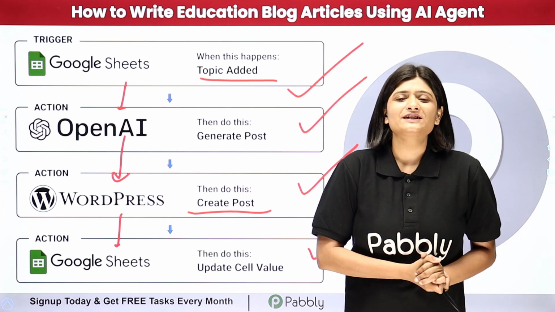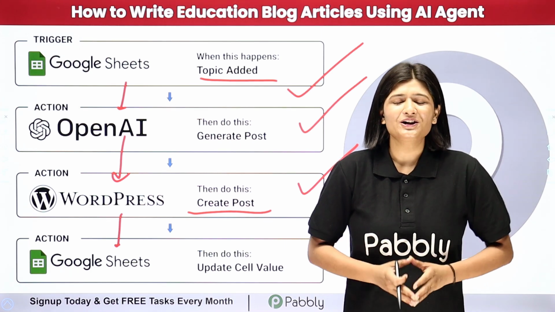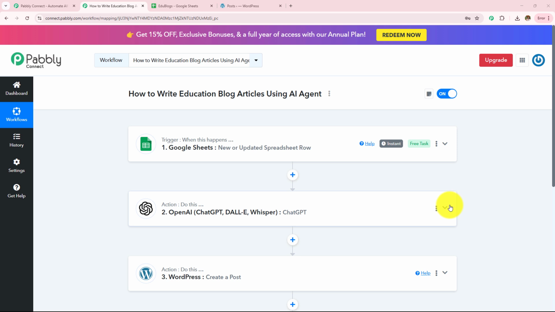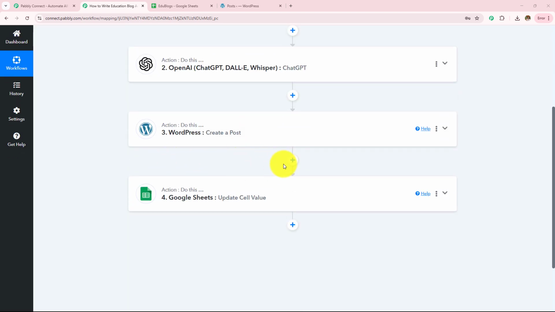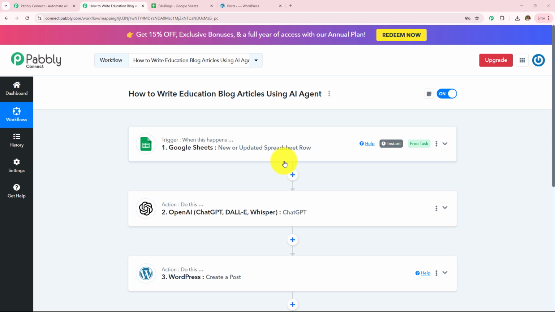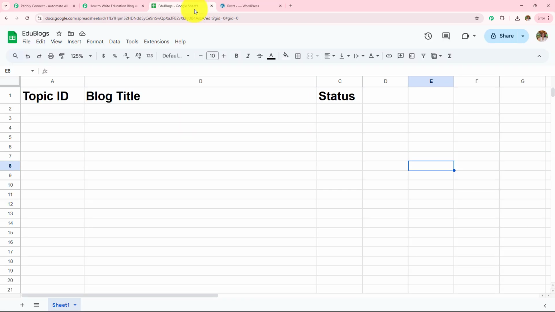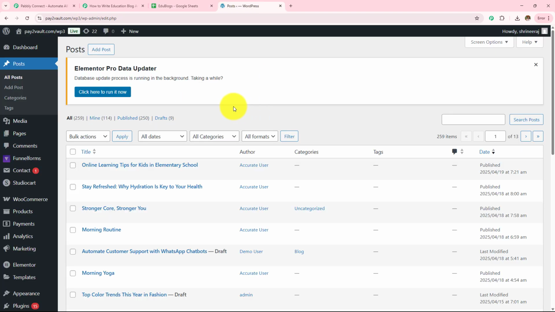Now, if you want to learn this amazing automation step by step, then let me take you all to my screen. In this video, we are going to see how to write education blog articles using AI agent. Here with the help of Pabbly Connect, I have created an automation workflow where I have built a connection between Google Sheets, OpenAI and WordPress, and now we are going to test this automation workflow once. For that, I will be adding a topic in my Google Sheets spreadsheet, and if a post is automatically created in my WordPress, then this means this automation workflow is working fine.